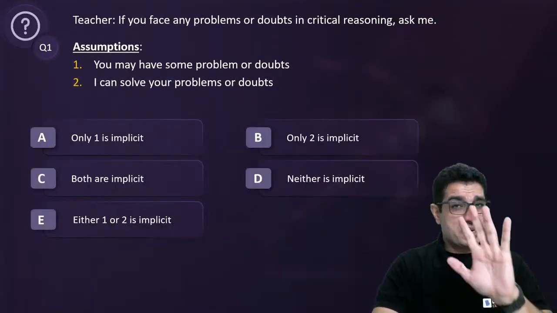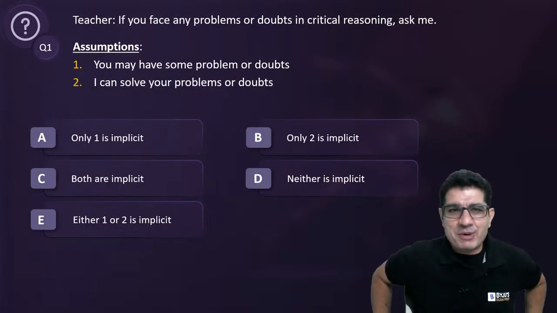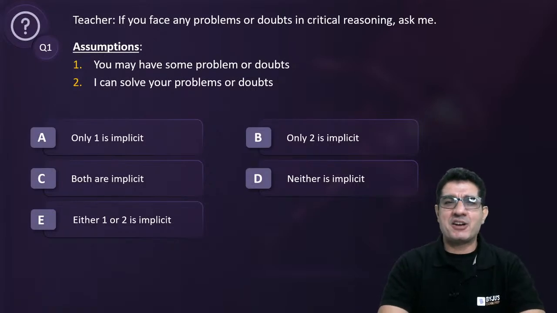And as usual, we get 5 options in NMAT. So you would see 5 options in this slide as well. Choose what is implicit in that statement made by the teacher, and then choose your answer accordingly. So let's go ahead and discuss. So what's your answer? What's your take?